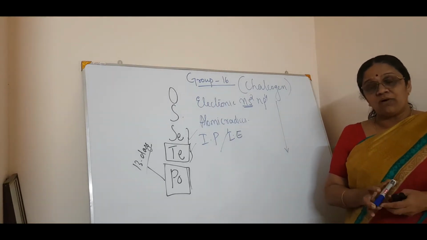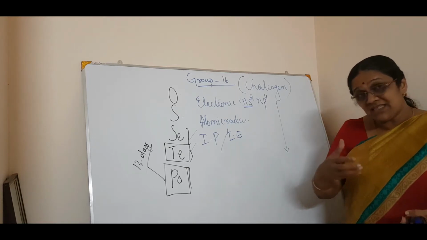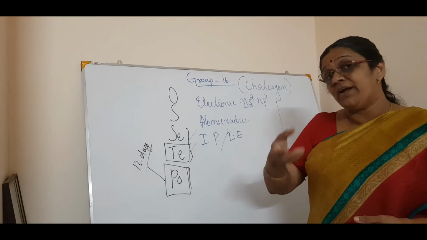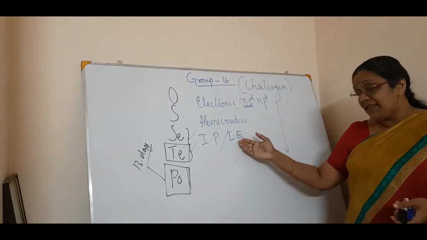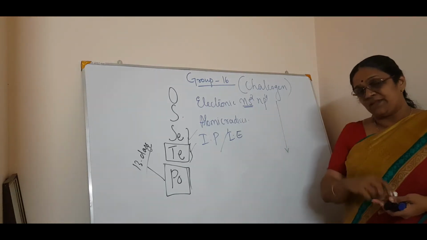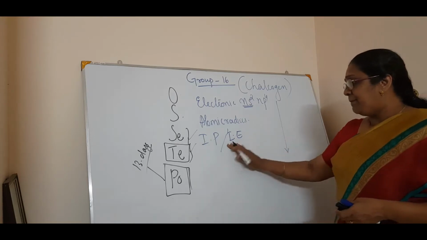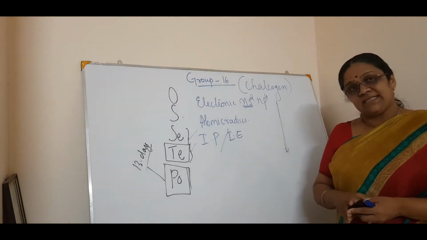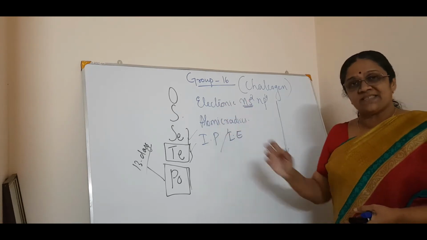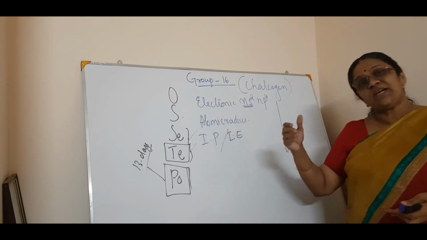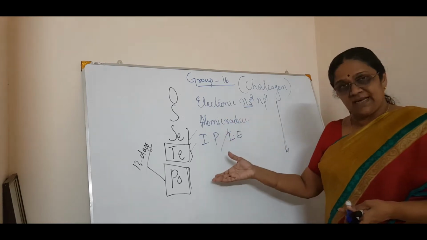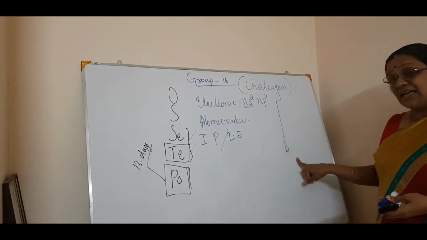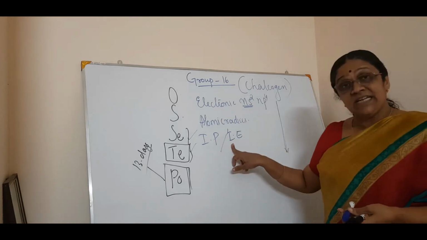Ionization energy means the energy required to remove an electron from the most loosely bound atom. And in this case, there is one concept. From top to bottom in the periodic table, the IP decreases because the atomic size increases. As atomic size increases, the ionization energy decreases.